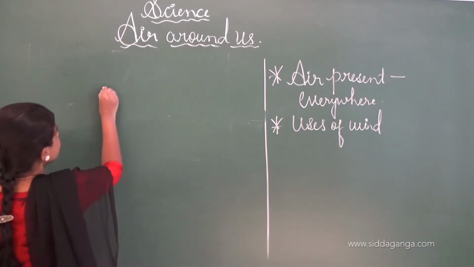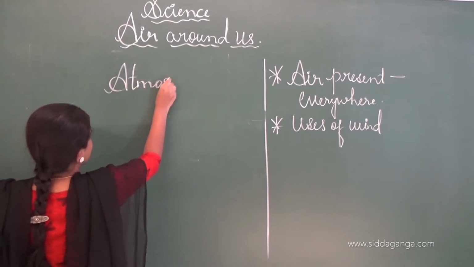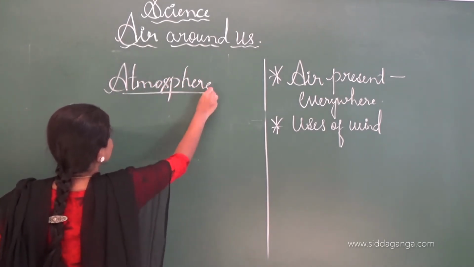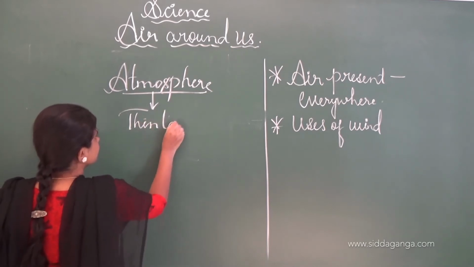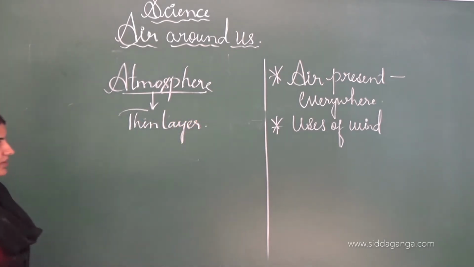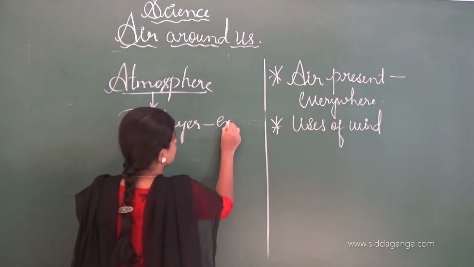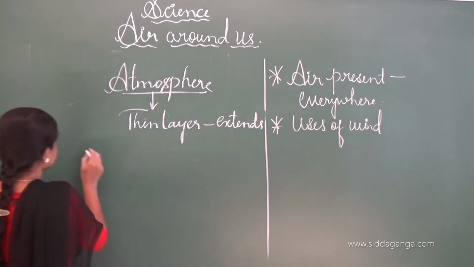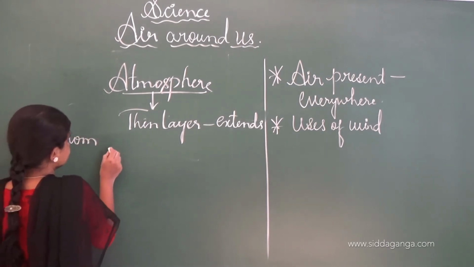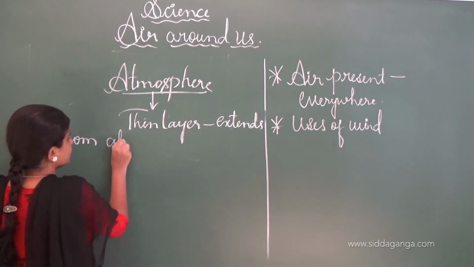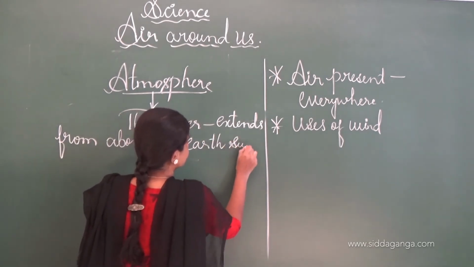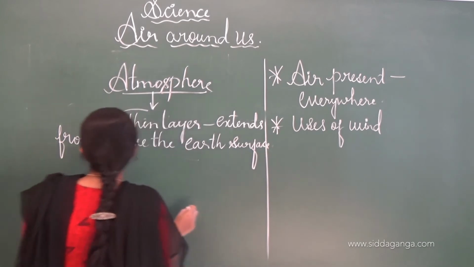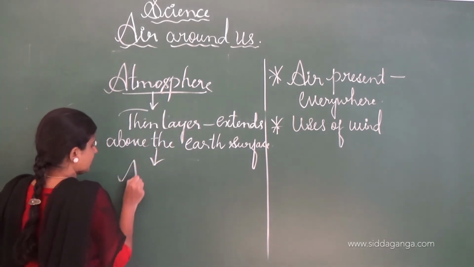See, Earth is surrounded by a thin layer which extends many kilometers above the Earth's surface, and this is nothing but the atmosphere.